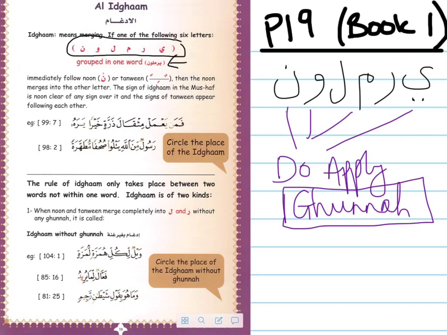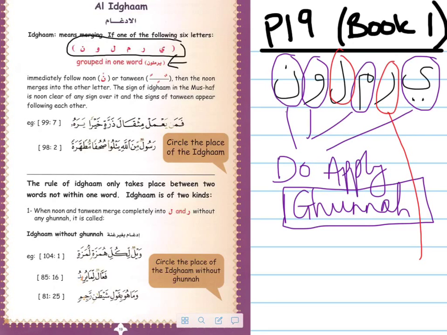The other 2, let's just circle these for clarity. The other 2, you do not apply a Ghunna. So the Ra and the Lam do not apply Ghunna.